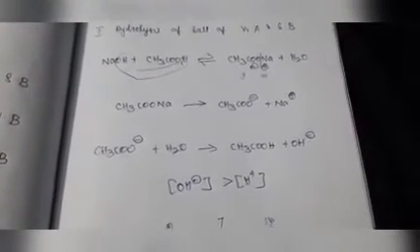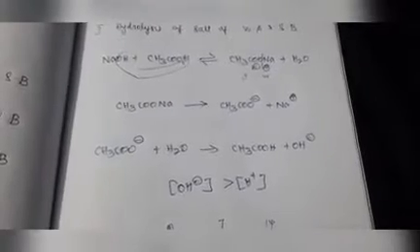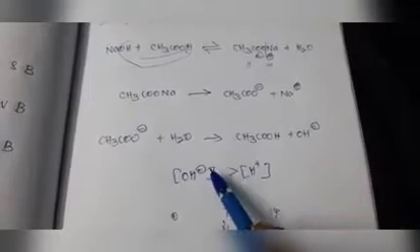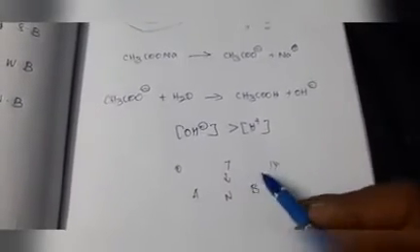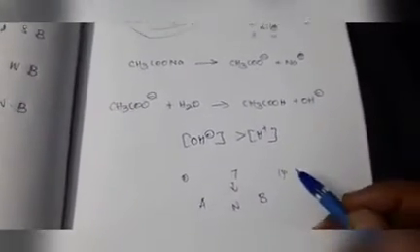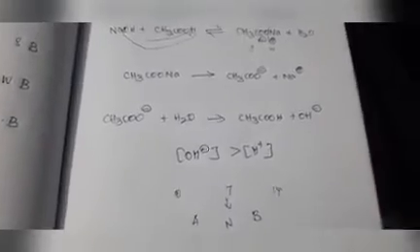Middle number 7, this is neutral. Less than 7 means acid, greater than 7 means base. Here the OH minus concentration is greater, so it is basic. Base means the value is greater than 7. See, that is what is given here.